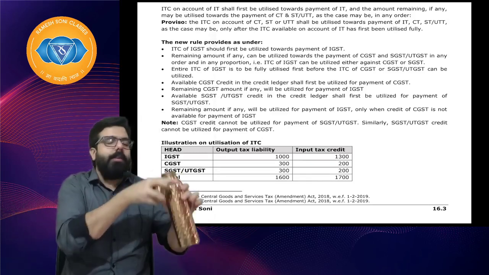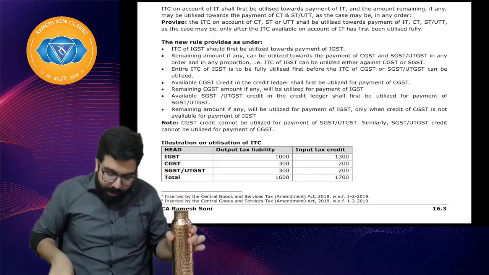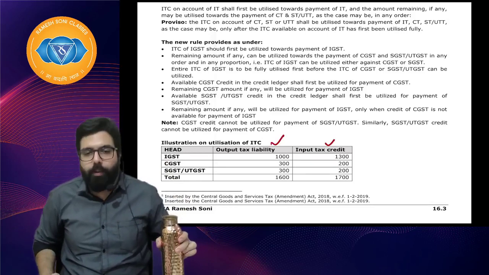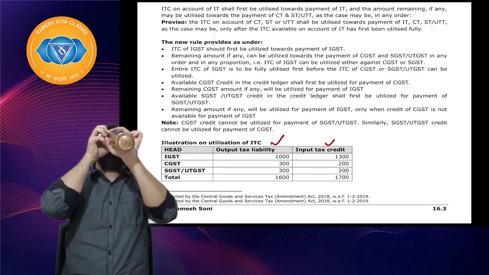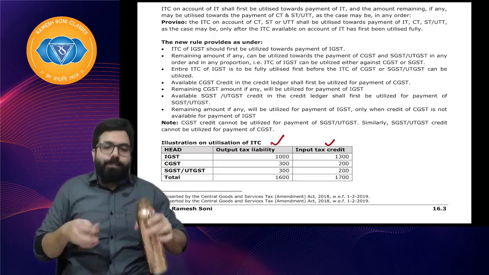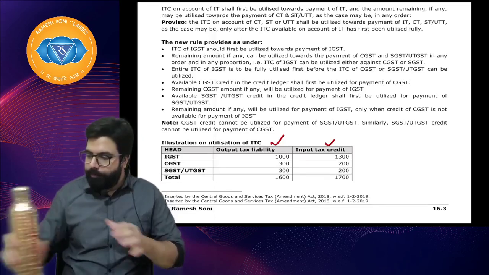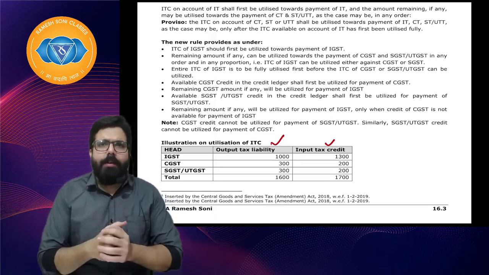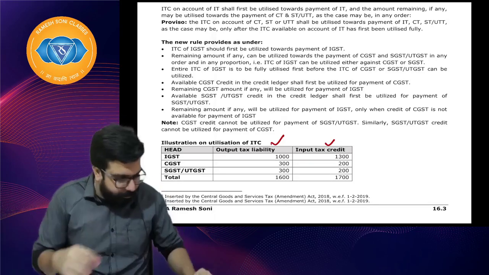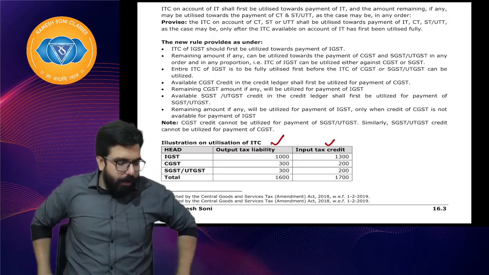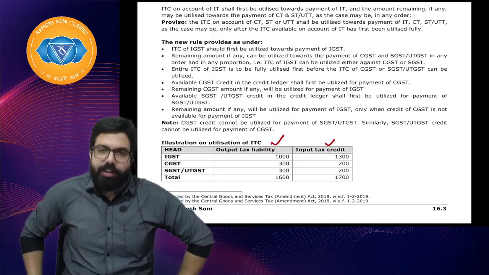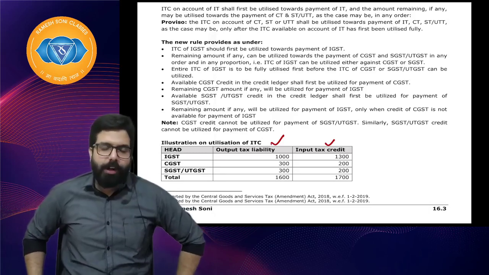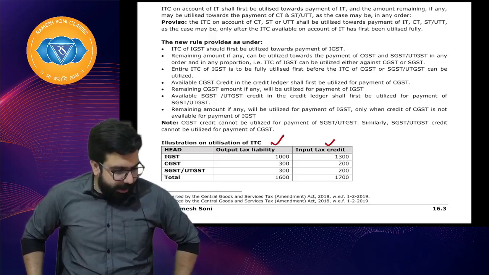Quickly do it. Drink some water. This is the output tax liability. This is the input tax credit. Quickly do it, everyone.